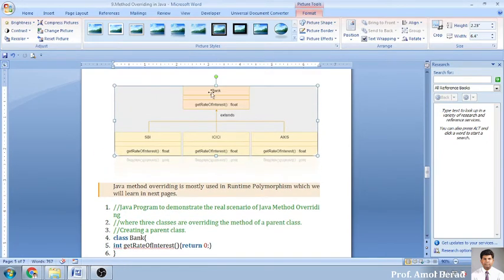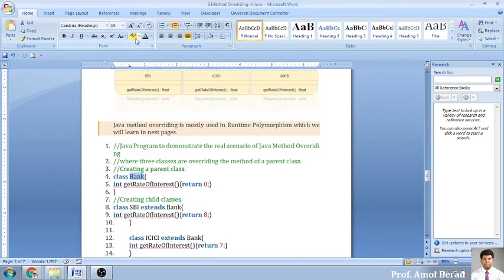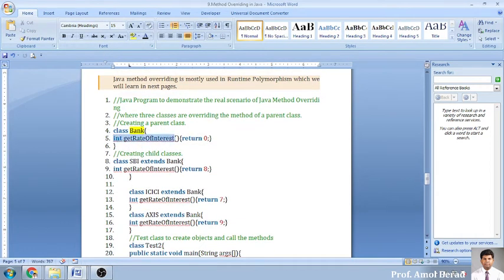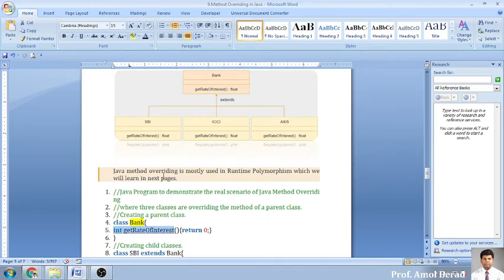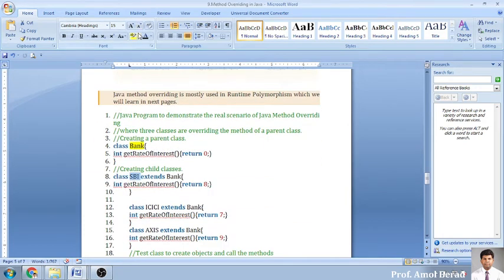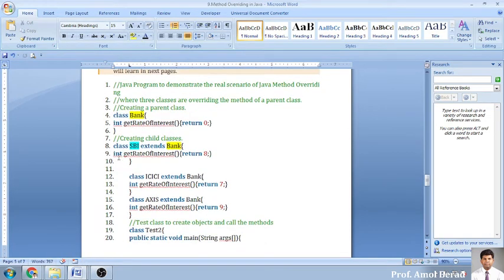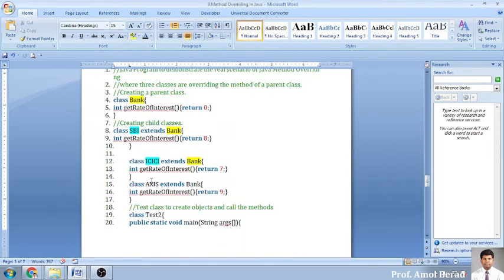What we'll be doing: Bank is the superclass that will contain this function, that is get rate of interest. Then there will be another class, SBI, that will be implementing bank with its own function. Then ICICI Bank will be implementing the bank superclass. Then Axis Bank, that is the third bank, will be implementing the bank superclass. So all three classes, ICICI, SBI and Axis, will be inheriting from the main class, that is the bank class.